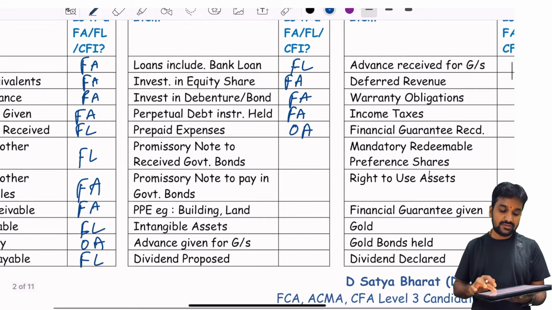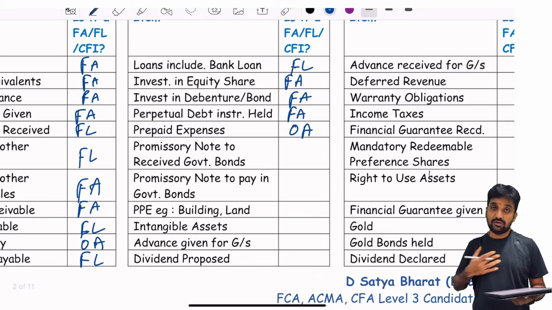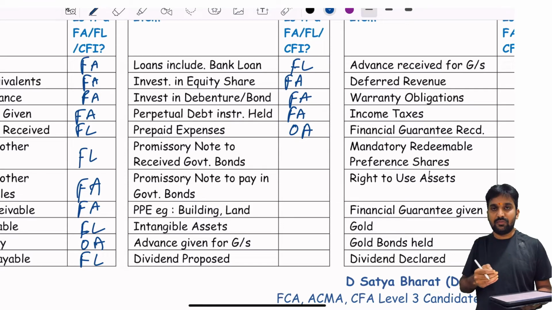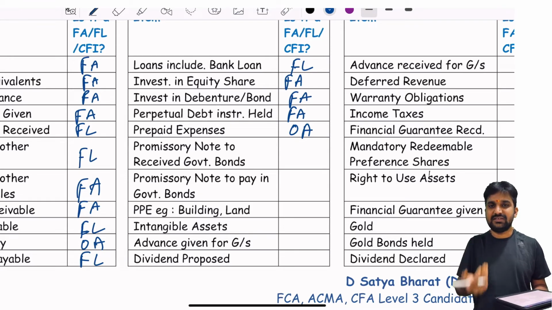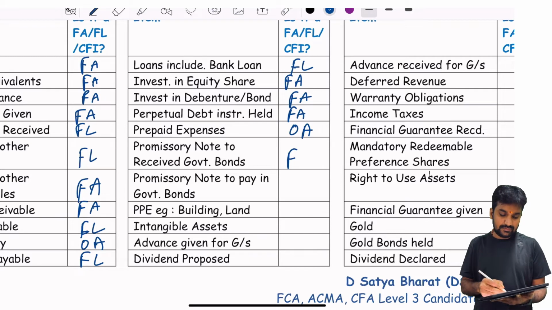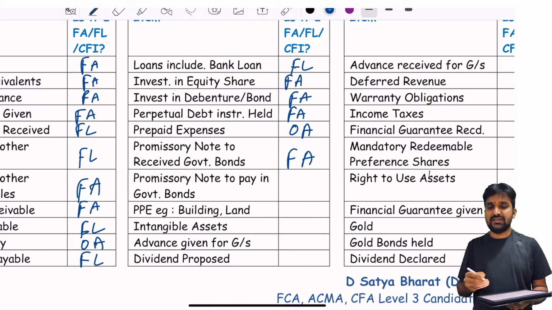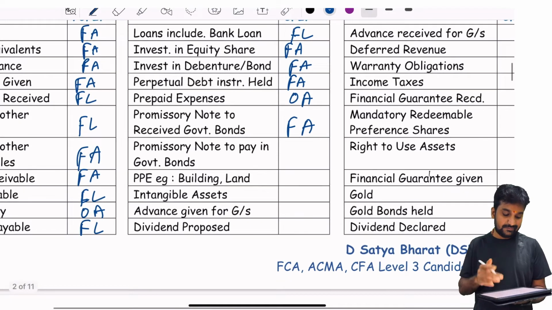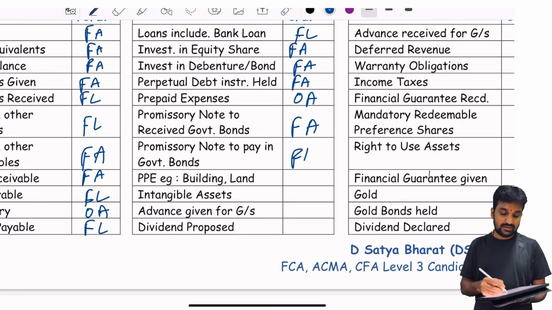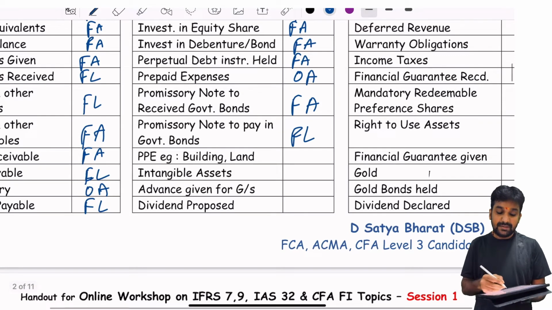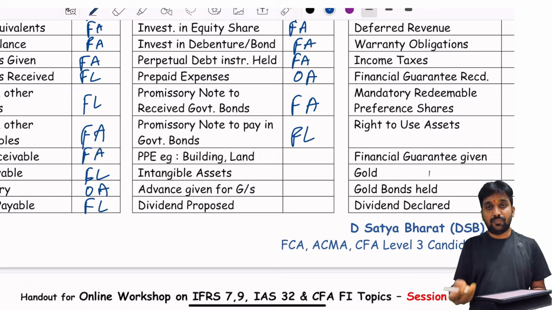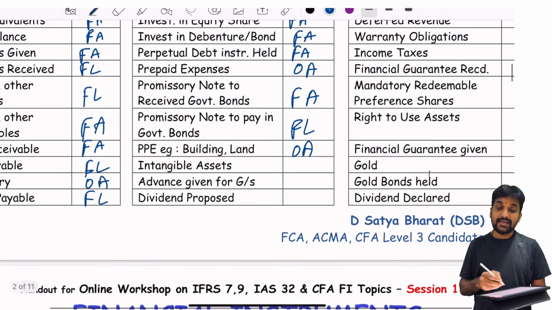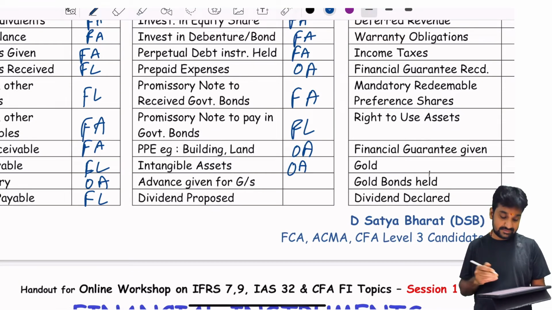Promissory note to receive government bonds. You will be receiving government bonds, and ultimately these government bonds will give you the cash. So once you get these government bonds, it is itself a financial asset. The contractual right to receive a financial asset is itself a financial asset. Promissory note to pay government bonds, financial liability. PPE, the plant, property and equipment, this is a fixed asset, this is not a financial asset. Intangible assets, not a financial asset, other assets.